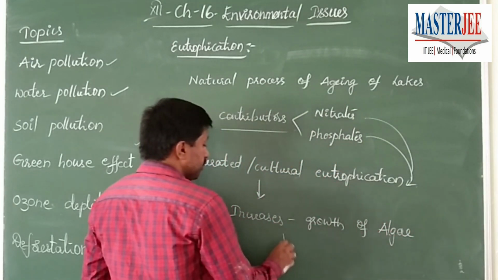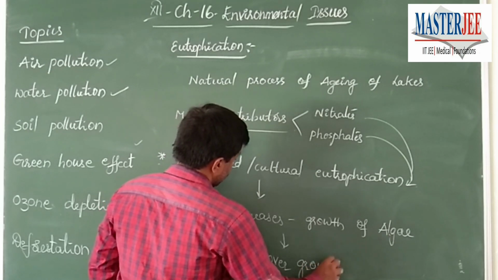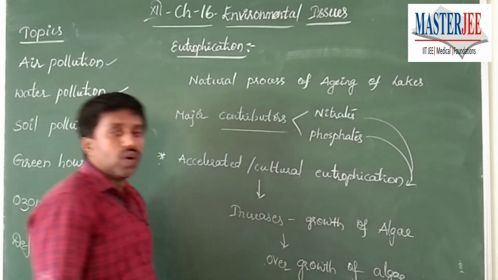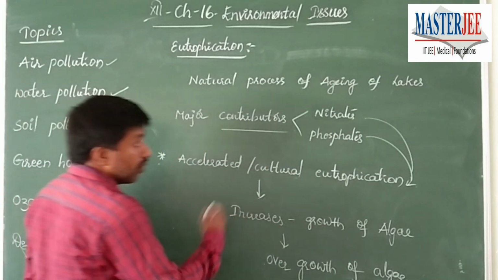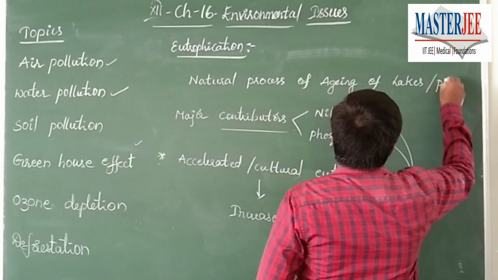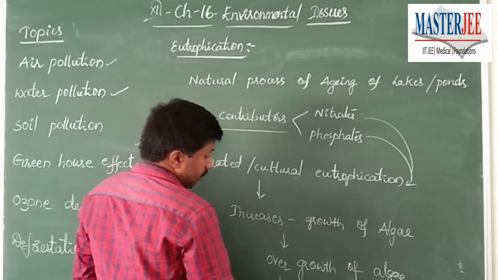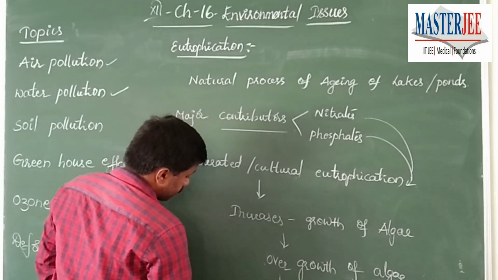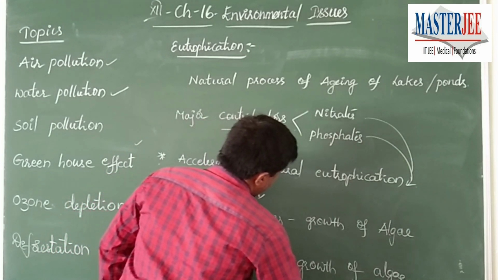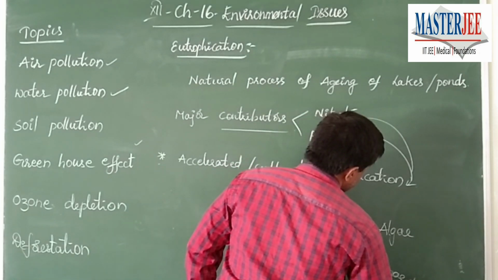So overgrowth of the algae changes the quality of the lake, or what we call the ponds. So lakes and ponds gradually develop overgrowth of algae, and that is going to reduce the life of other flora and fauna in the water body.